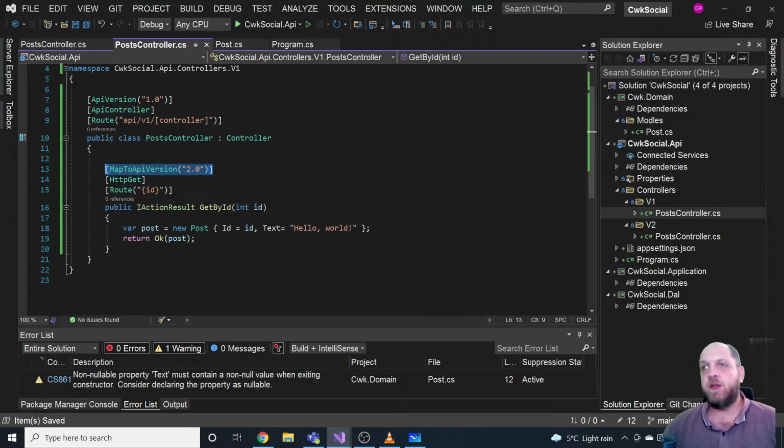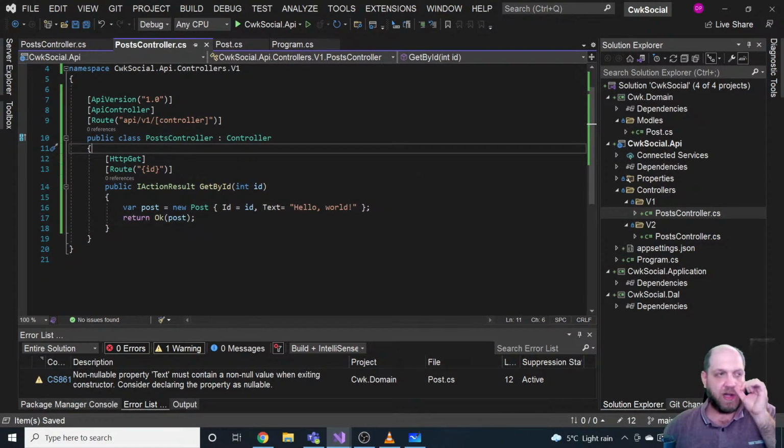But in my opinion, the controller will get very, very messy in this case. So I strongly like this approach with having two folders, v1 and v2, and when we have a v3, we'll have a v3 folder. So now let's just remove that, because I just want to keep them separate.